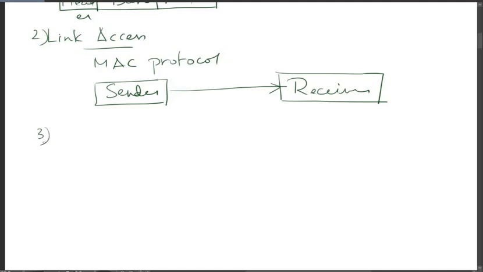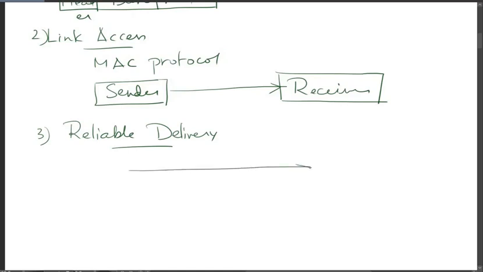So the third characteristic is reliable delivery. This service we call reliable whenever a network layer datagram is moved across the link without any error. This is the sender and this side we have the receiver.